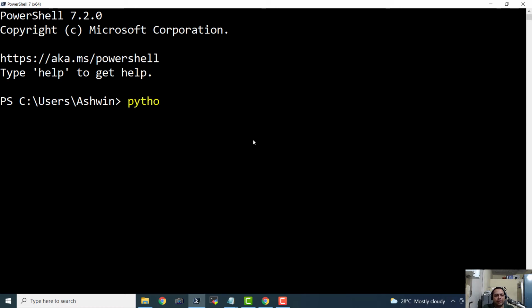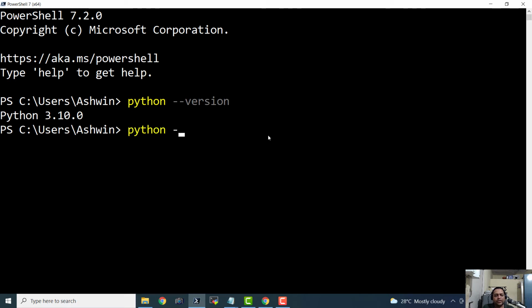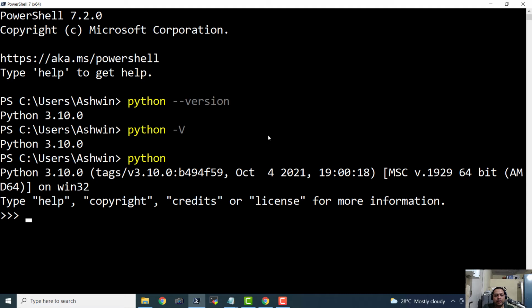So if I type in python --version, it should return us a string with the current version of Python. Another command for the same action is python -V with a capital V, and it also returns the Python version. And on Windows operating system, you can just type in python and hit enter. It is going to launch the Python interpreter on the command prompt. So I'm going to exit it, and the command to exit is exit() with brackets. And if I hit enter, it is going to exit.